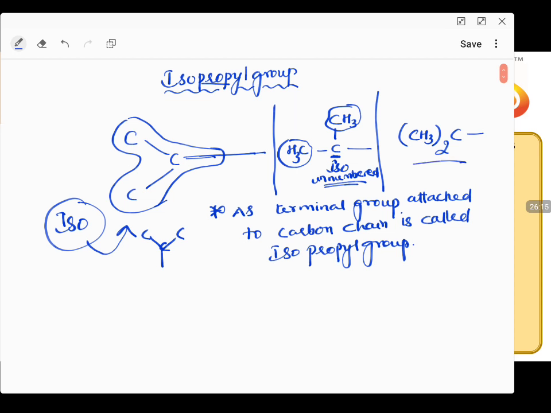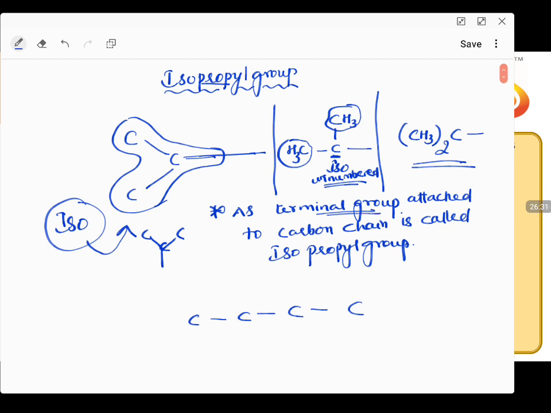Sometimes they represent it in this way. This is one way. All three are the same. But for our convenience, we are seeing three different ways an isopropyl group is attached. Let us understand this in this way. But remember what is important, as a terminal group if it is attached.